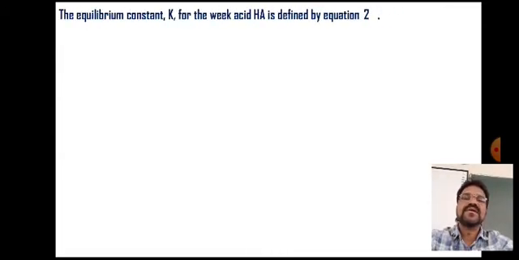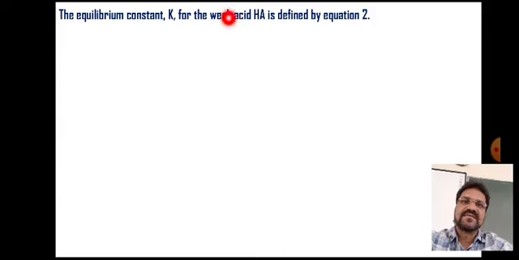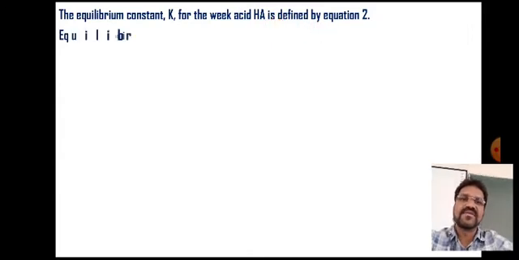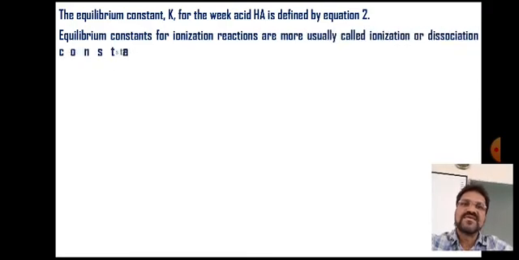So the equilibrium constant, that is K, for a weak acid, sorry for the wrong spelling, it should be WEAK, is defined by the following equation, equation number 2.